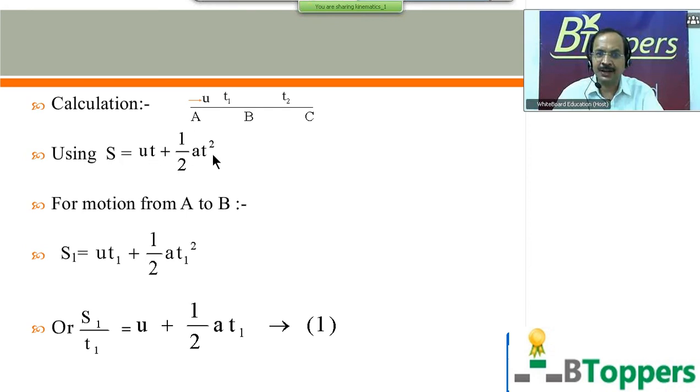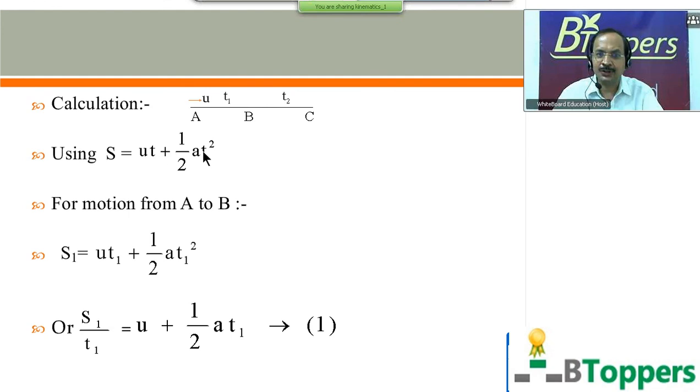So we use the equation s equal to ut plus half at square, first for motion from A to B. For motion from A to B, s equal to s1, t equal to t1. So we get s1 equal to ut1 plus half at1 square. Dividing this equation by t1, you will get s1 by t1 equal to u plus half at1. This I call equation 1.